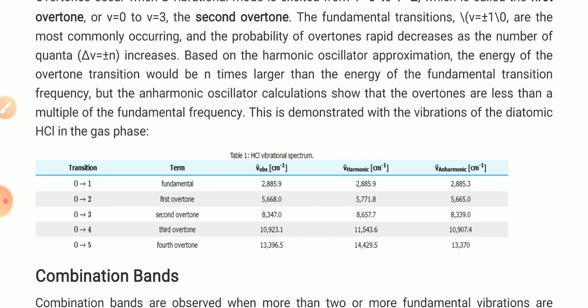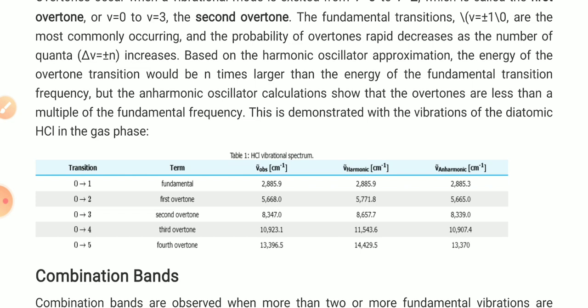This is demonstrated in this tabulated form. You can see the transition from 0 to 1. This is the fundamental band, and this is the absorption in harmonic and anharmonic values for the fundamental band for a 0 to 1 transition. The 0 to 2 transition is termed the first overtone. The third one is the 0 to 3 level transition, called the second overtone.